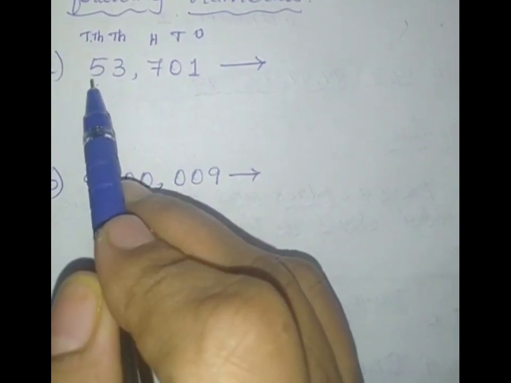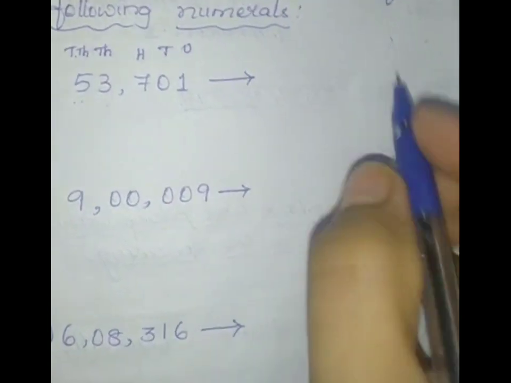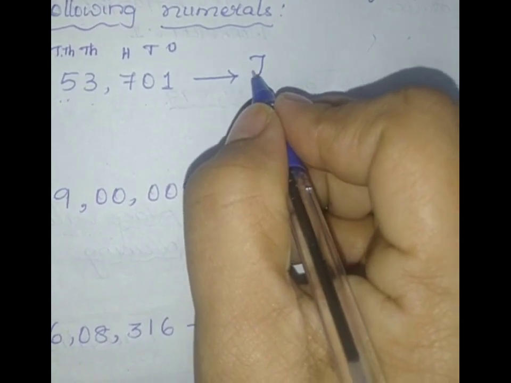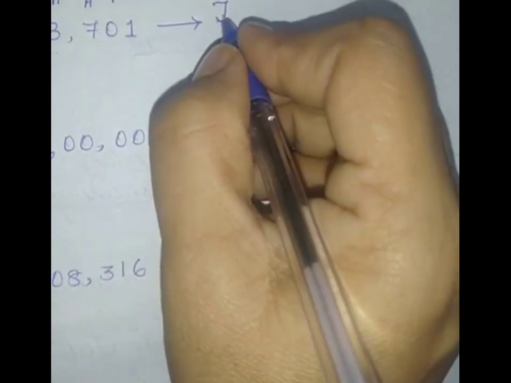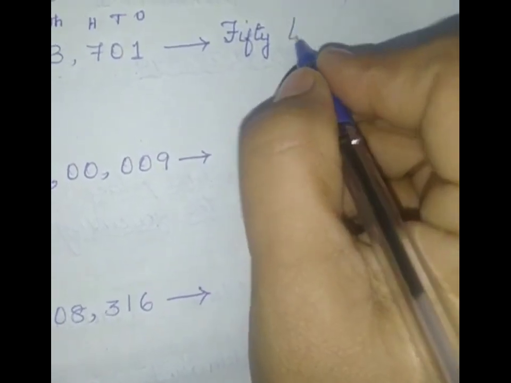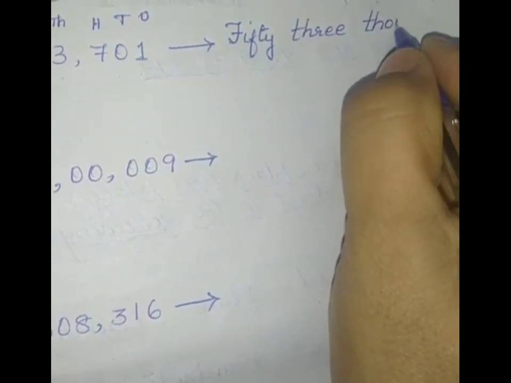So 5 is in 10,000 place. Then how you will read? 53,701. So now you can write easily in words. Whenever you write the number name, start with the capital letter.